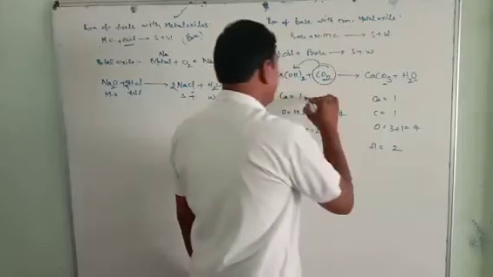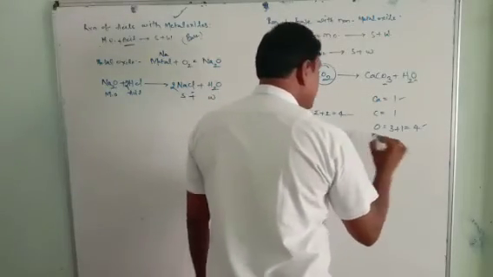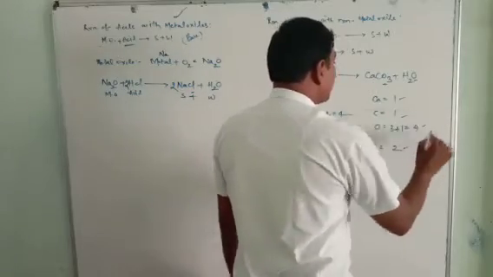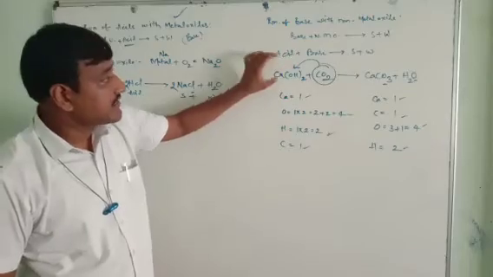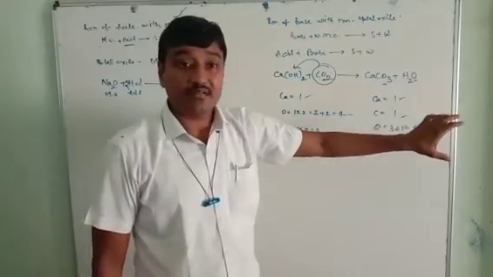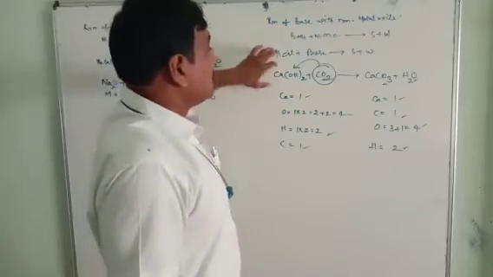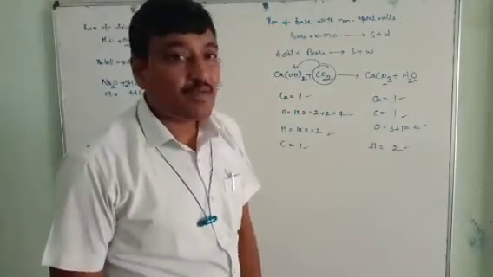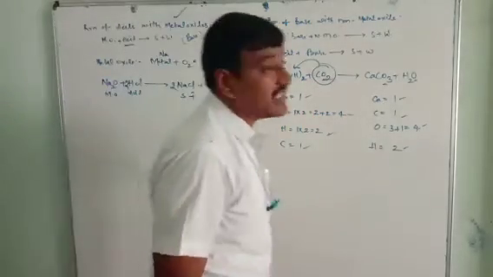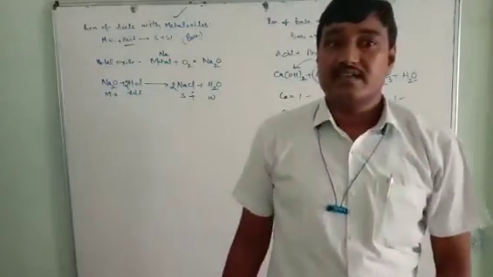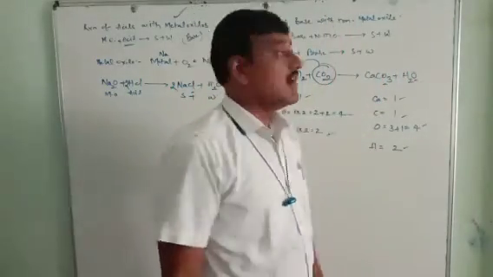Hydrogens, 2. So how many calciums? 1. Oxygens? 4. Hydrogens? 2. Carbons? 1. So totally it is a balanced chemical equation. Whatever skeleton equation is given in our book, in our chapter, should be considered as a balanced chemical equation. So this is the reaction of acid with metal oxides, and of base with non-metal oxides, which also produce salt plus water.